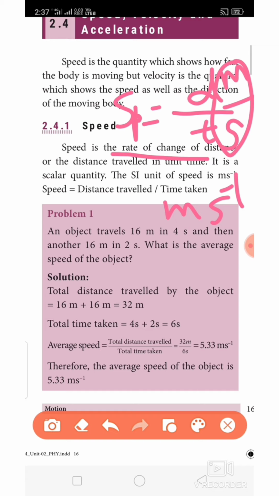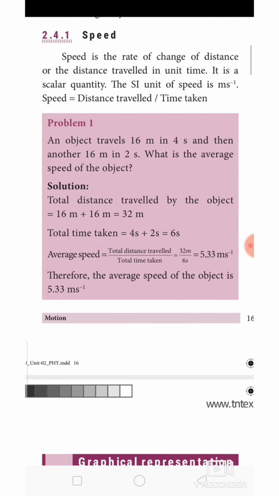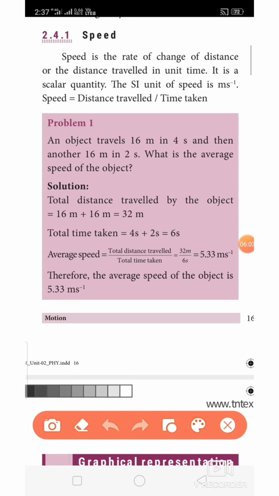See problem 1. An object travels 16 meter in 4 seconds and then another 16 meter in 2 seconds. What is the average speed of the object? We need total distance covered, because we need not mind about the direction. So the total distance is 16 meter plus 16 meter, which is 32 meter.